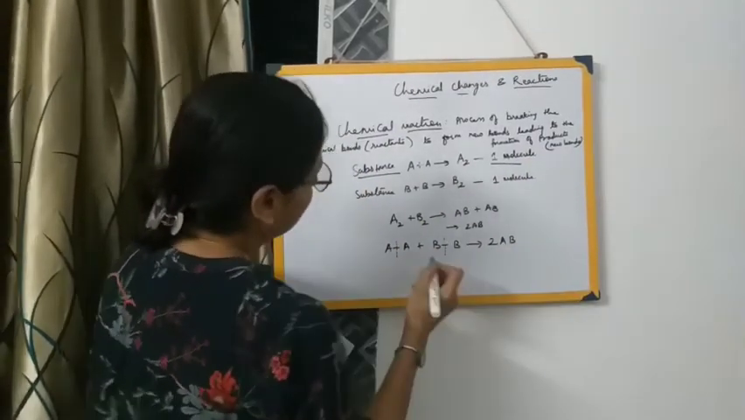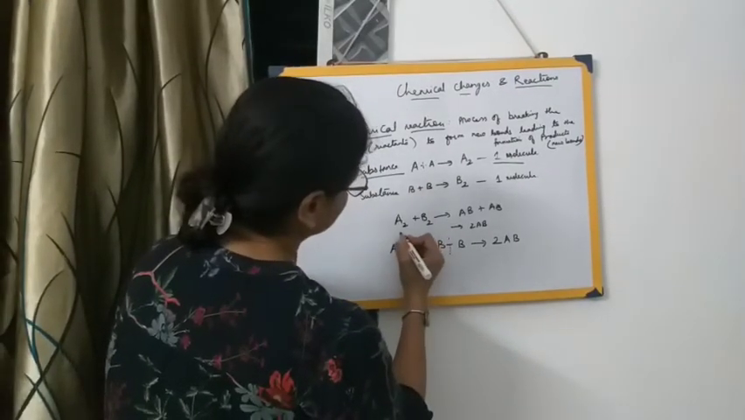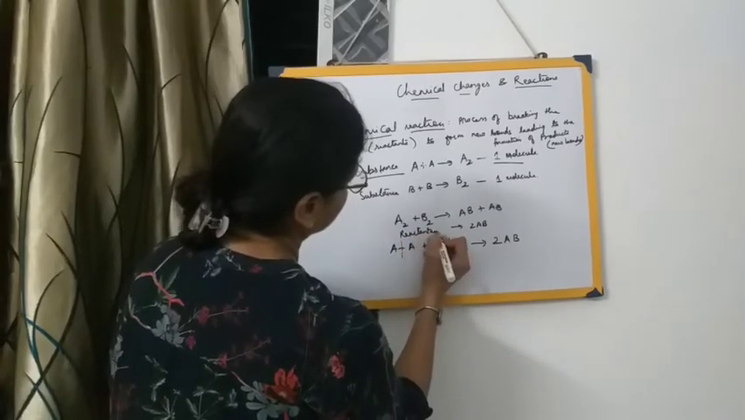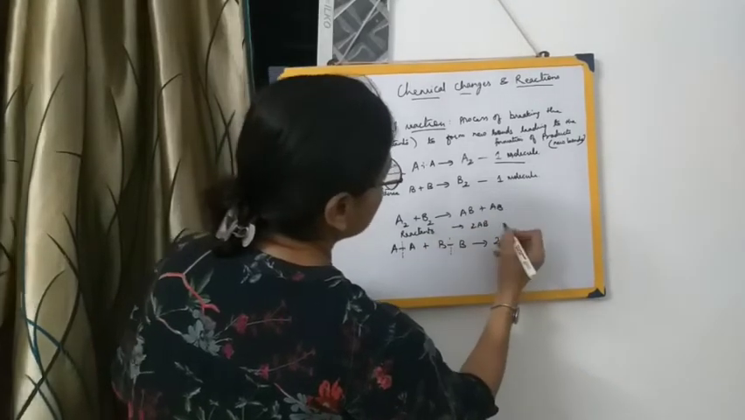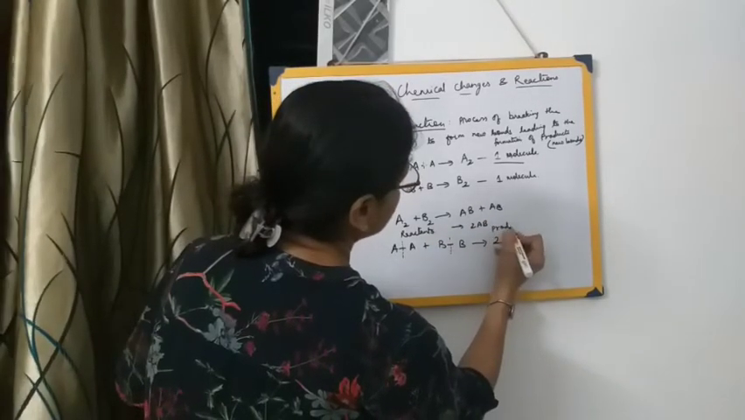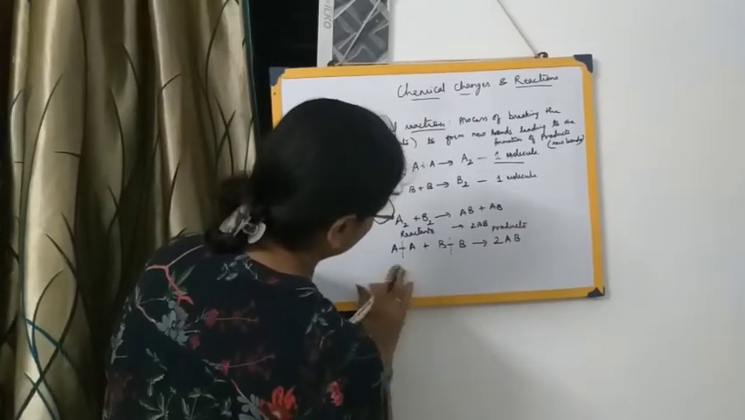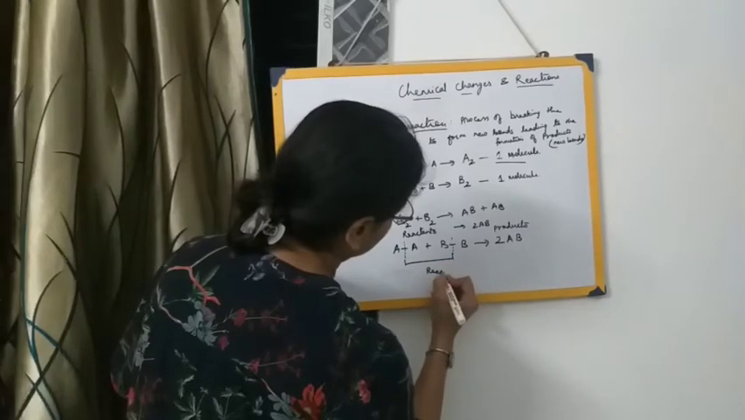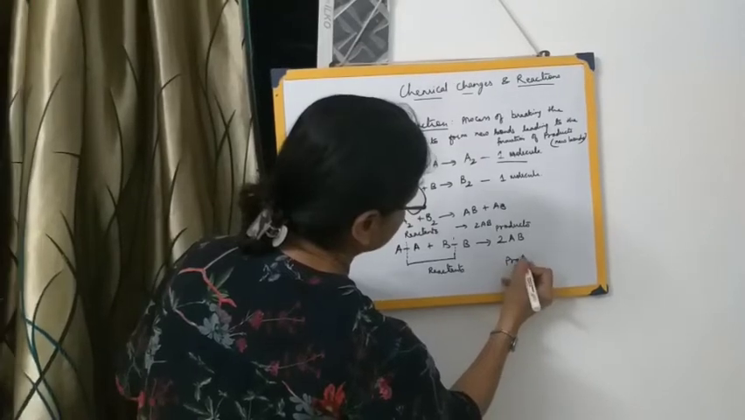The substances on this side are called the reactants. Both of these are the reactants. And these substances are called the products.